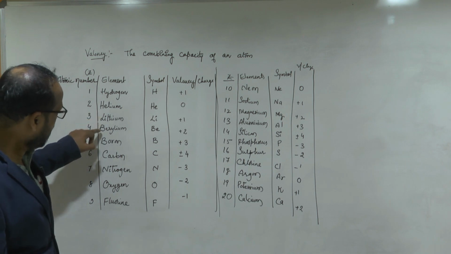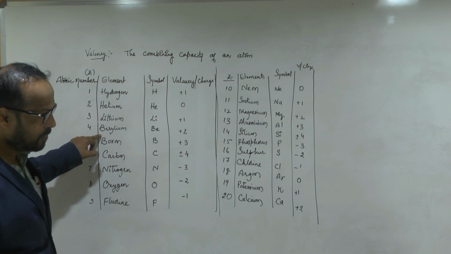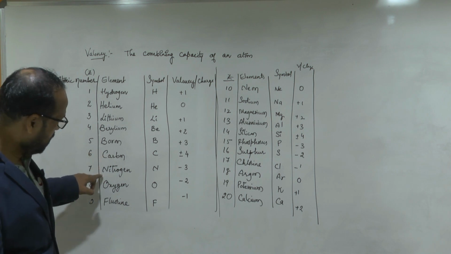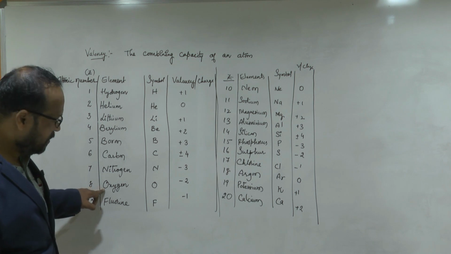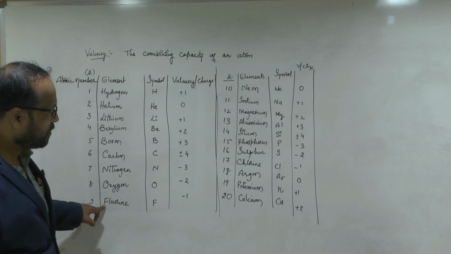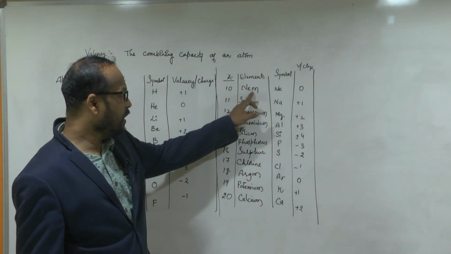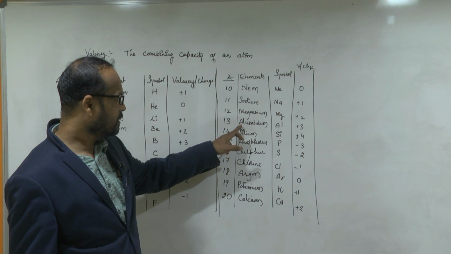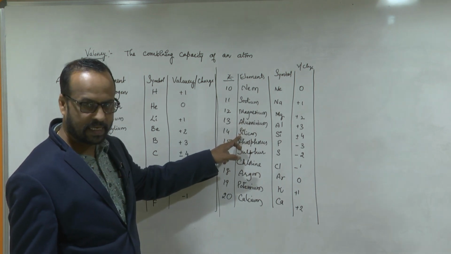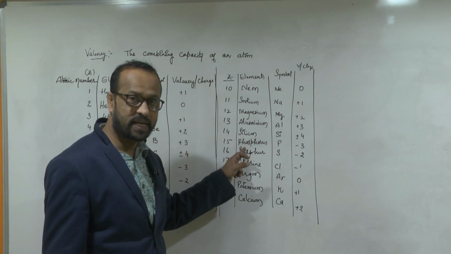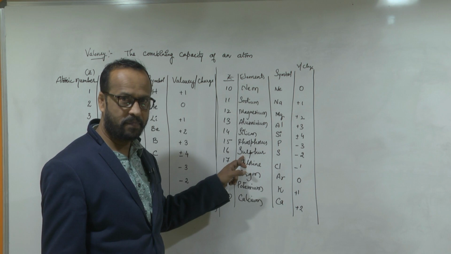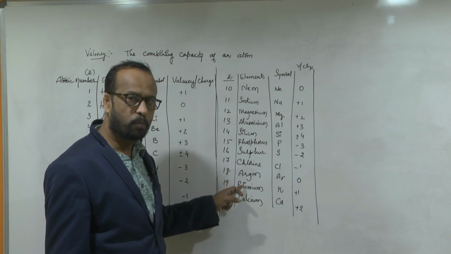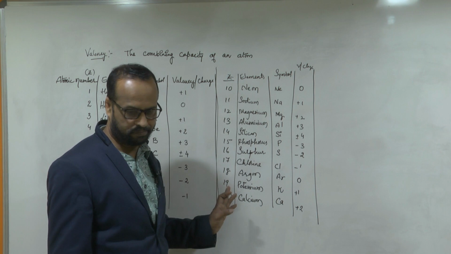Hydrogen, helium, beryllium, boron, nitrogen, oxygen, fluorine, neon, sodium, magnesium, aluminium, silicon, phosphorus, sulfur, chlorine, argon, potassium, calcium.